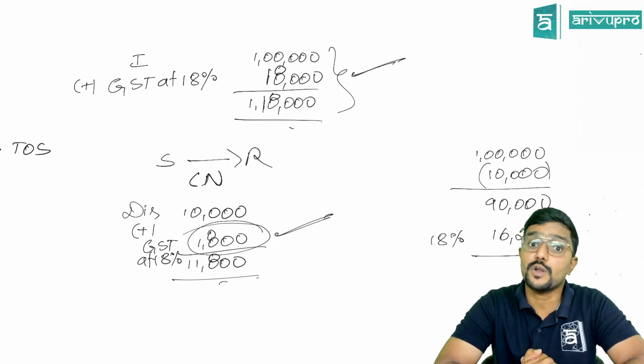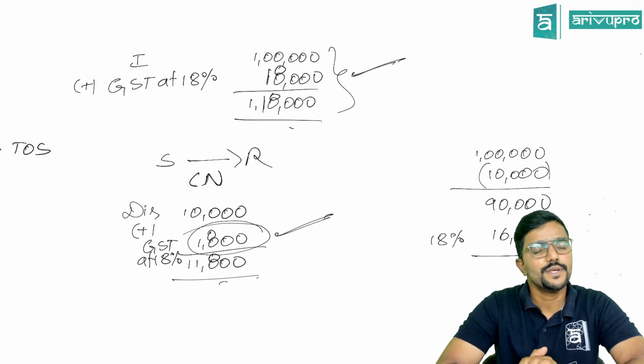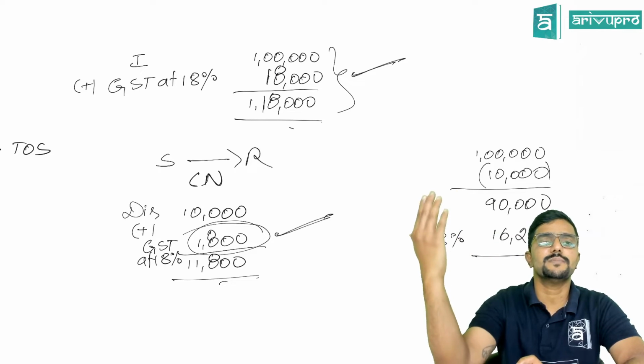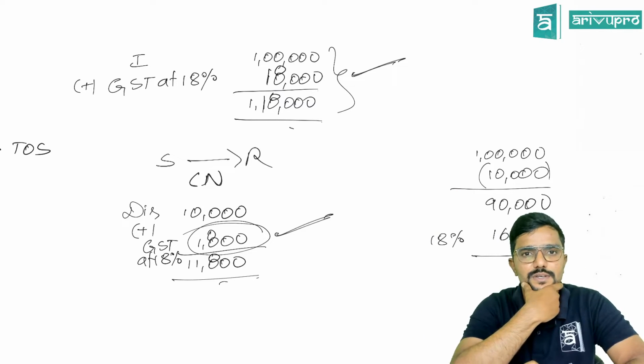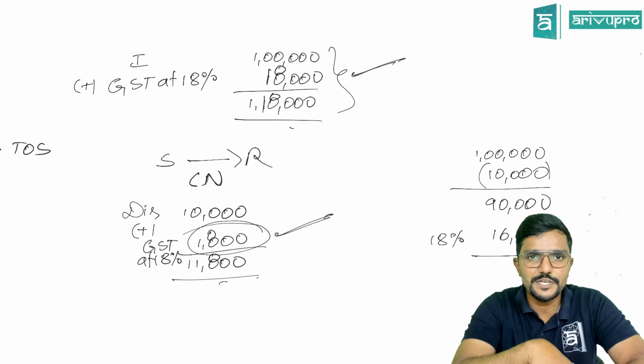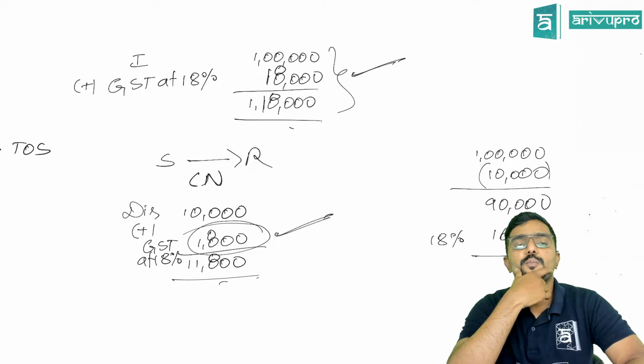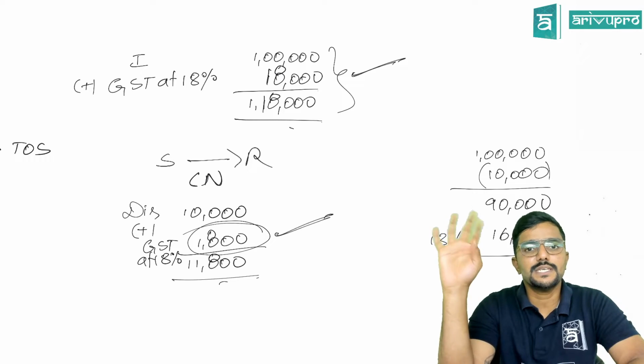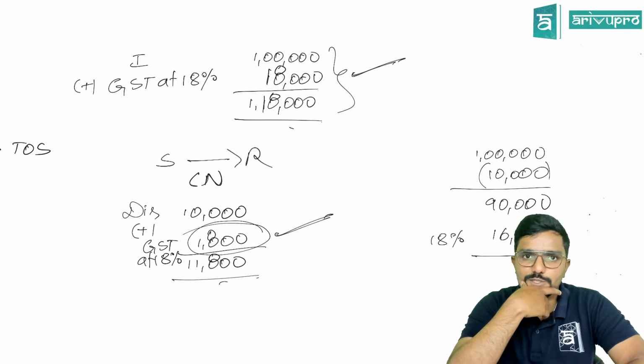If by chance you are not able to adjust, the first priority is to adjust it in the upcoming months. In the next month also, you will be supplying something to others on which you are liable to pay GST. So assume in the next month you are liable to pay 1 lakh GST. On that, you will adjust 1,800 and pay only the remaining amount. It's like that.